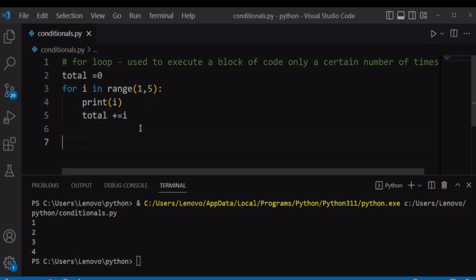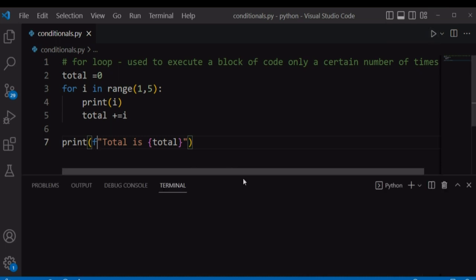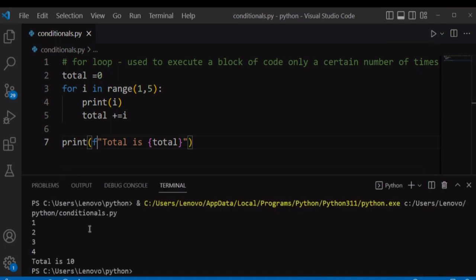And if we print this total, let's say the total is, and then use the f string to define this total variable. If you run our file again, it's going to print the total of these numbers.